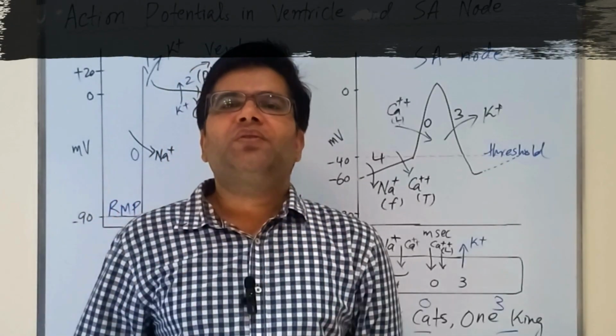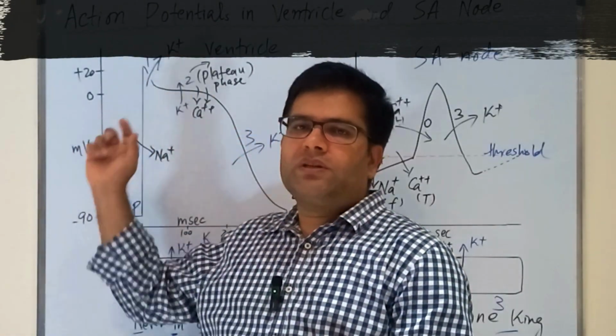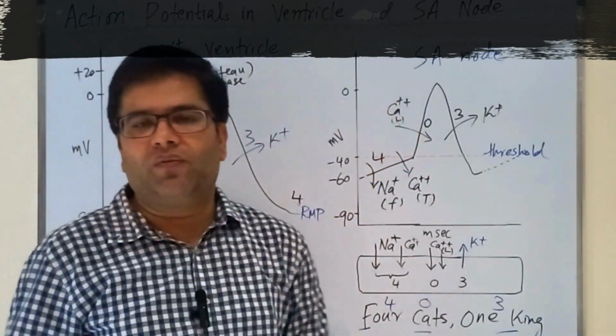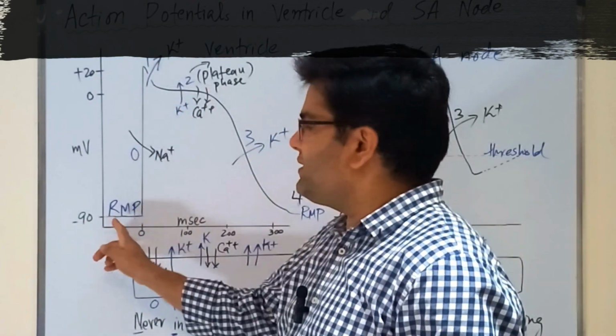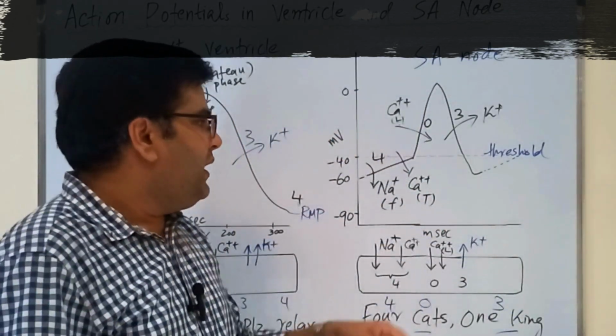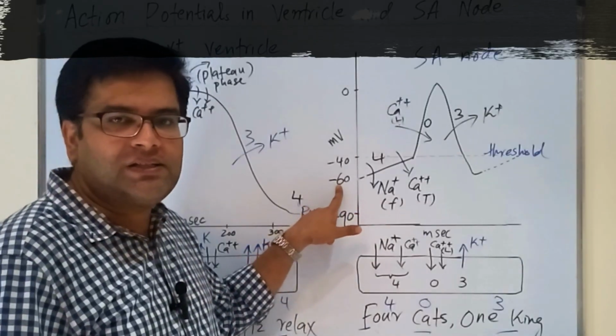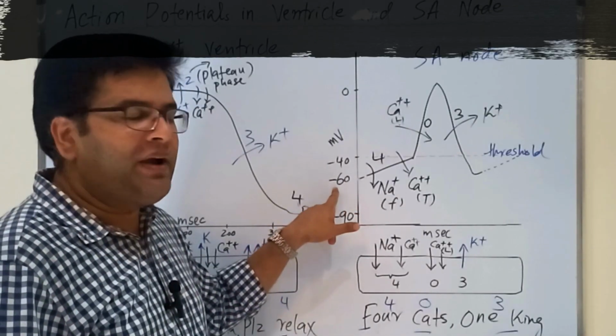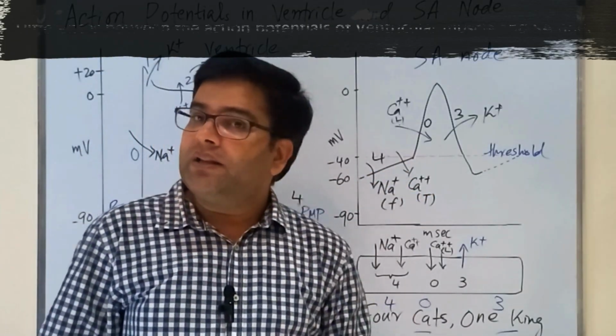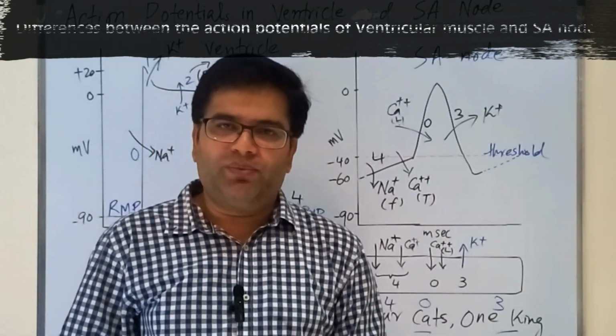You should also know the differences between the action potential of ventricular muscle fiber and the action potential of SA nodal fiber. The first difference is that the resting membrane potential in the ventricle is stable at minus 90 millivolt, and here the resting membrane potential is unstable at minus 60 millivolt, and it gradually drifts from minus 60 to minus 40. This unstable resting potential is called the prepotential.